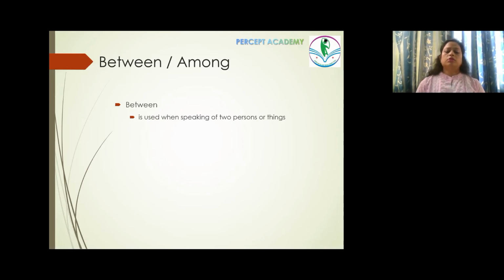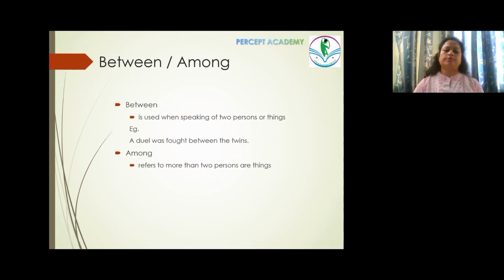So divide the sweets between the two, or a duel was fought between the twins. So here there are only two people who are engaged in a fight. Or a battle was fought between the two kings. So here we are talking about two parties, two things, two persons.